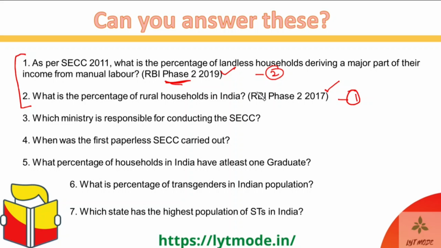Okay, so here's a list of 7 questions. I'll give you some time to just go through them, and let's see how many of these you can answer, and just calculate whatever your score is out of this. So just pause the video over here, go through these questions, take not more than 30 seconds per question. That is like 3.5 minutes for all of these 7 questions. Just do them, and then let's see how much you can score. Okay guys,